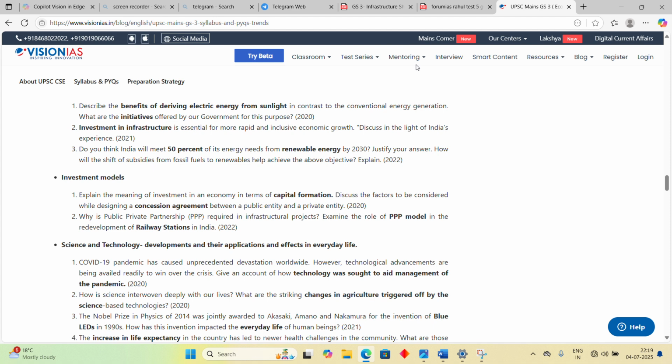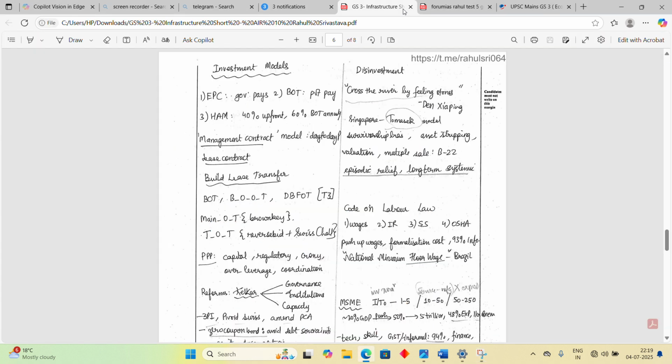Okay, now just look at this. Look at this. He has written reforms in Kelkar committee. It says that there has to be governance, institutions, and there has to be capacity building. Okay. So he's exactly given how an agreement should be signed. Kelkar committee is explaining it. Okay. So this is how you answer this particular question without actually having the material for it. This is how you practice answer writing. Okay. That is your brain is able to expand to the position where you are able to analyze the questions.